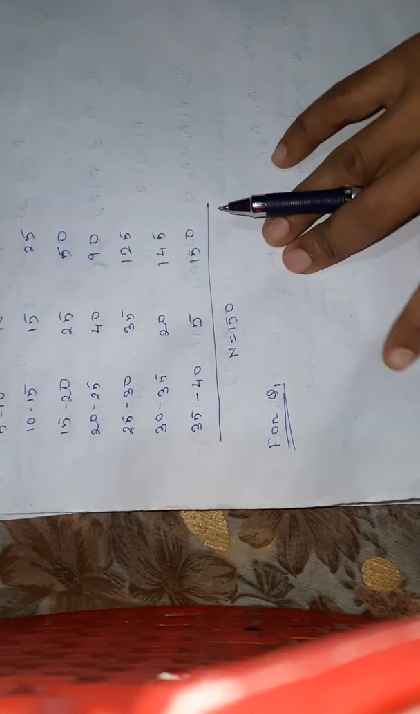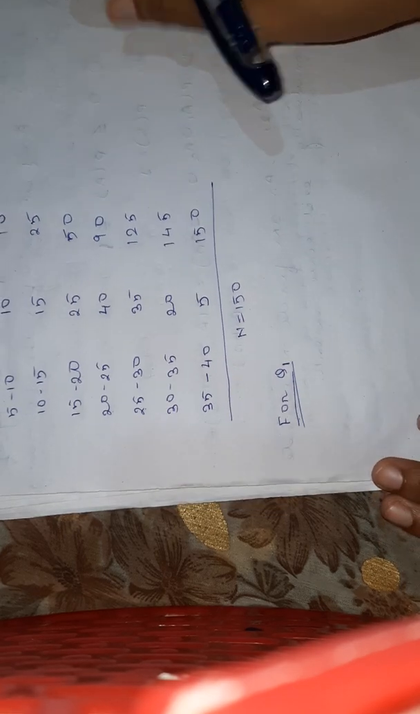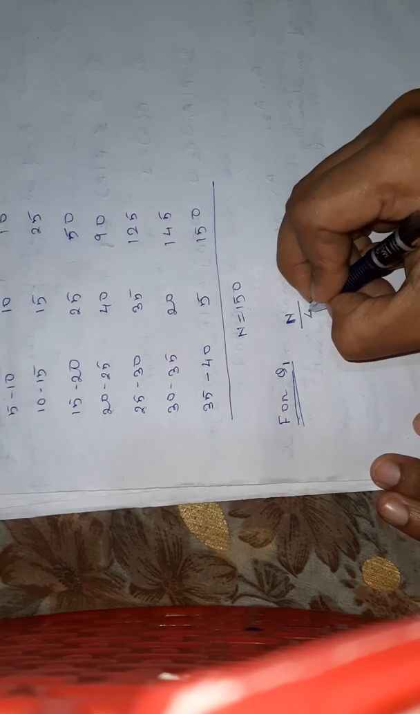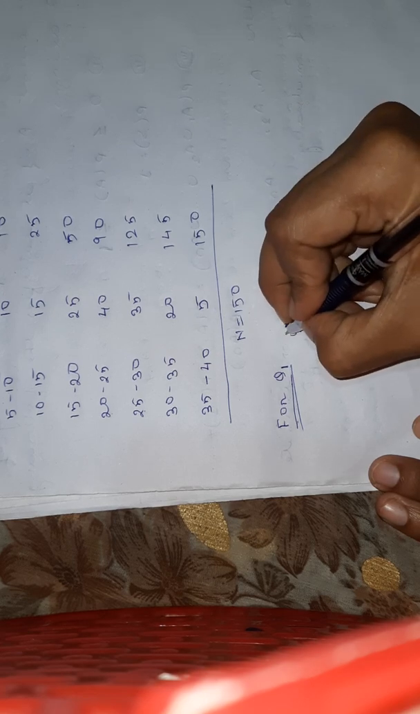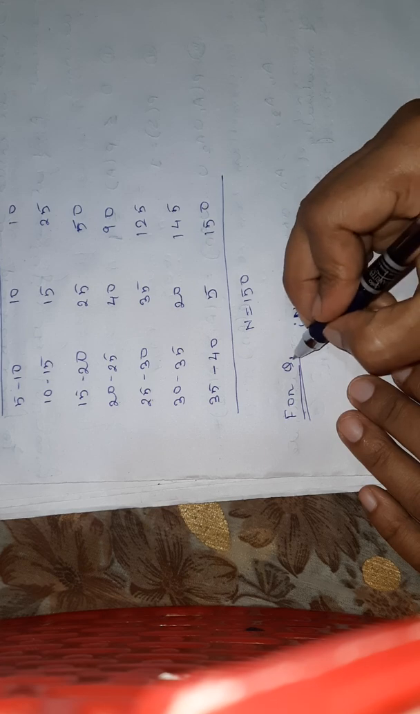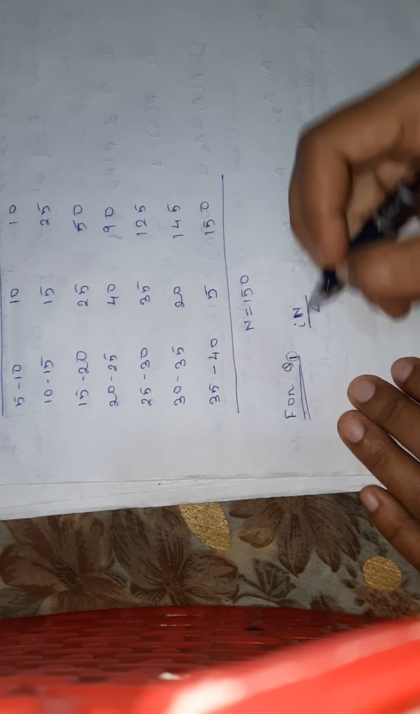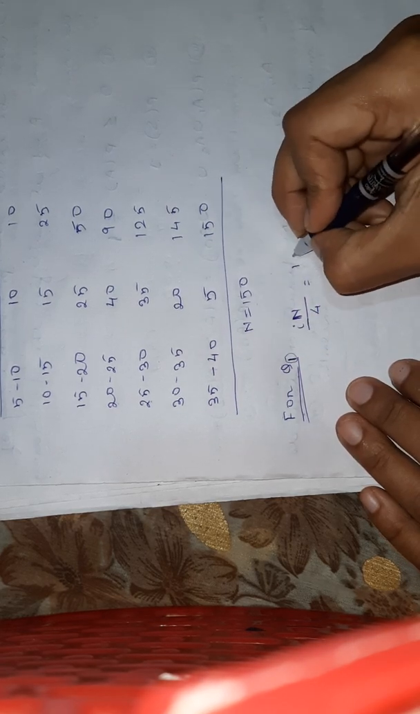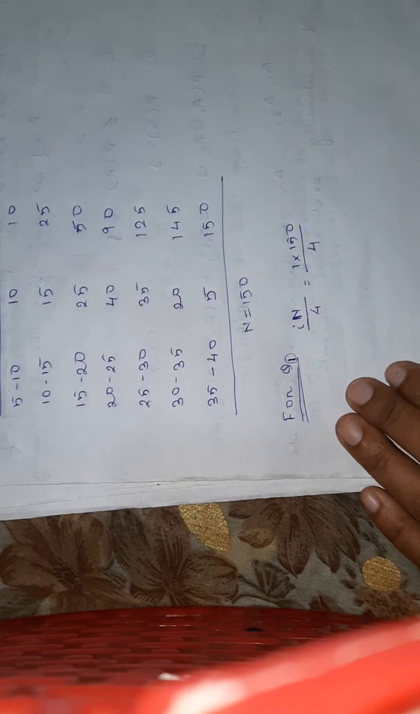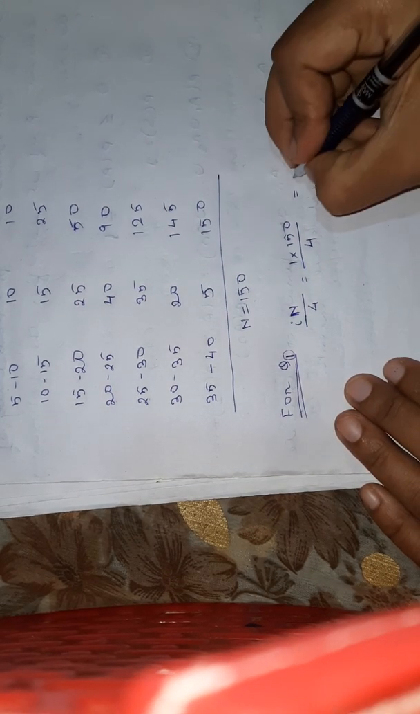For Q1 class, you have to divide n by 4. Not only n by 4, here it will be i n by 4. I will be this number. Since it is 1, so it will be 1 into 150 by 4. It means it is 37.5.